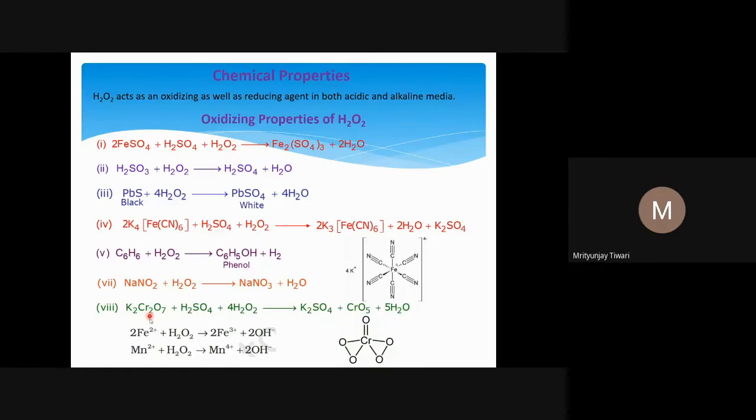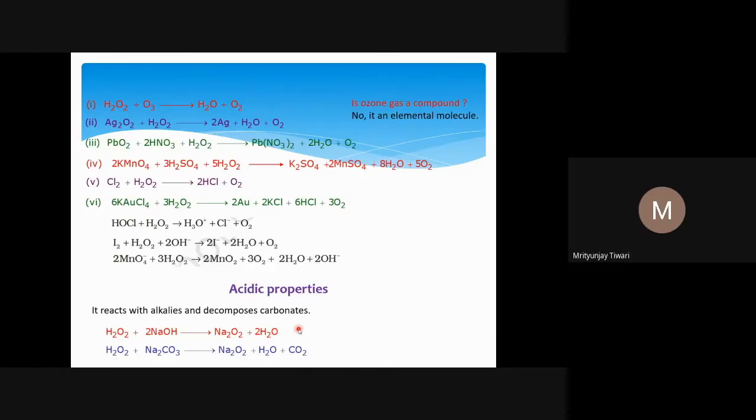Now, if you look here again, all these reactions were in acidic medium, but some reactions we can also see in basic or alkaline medium. So ferrous also becomes ferric in alkaline solution, OH minus, in the presence of H2O2, or Mn2+ becomes Mn4+ in alkaline medium in the presence of H2O2. So +2 to +3, +2 to +4, the real reactions are not shown. Some examples you can see, but symbolically, what you have to understand is the oxidation and reduction, and how H2O2 does this kind of thing in acidic or basic medium.